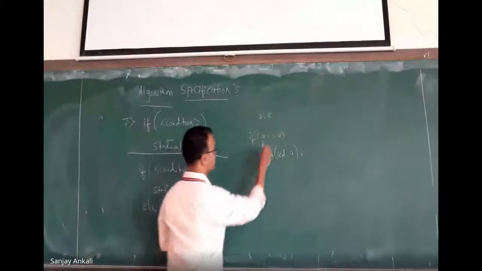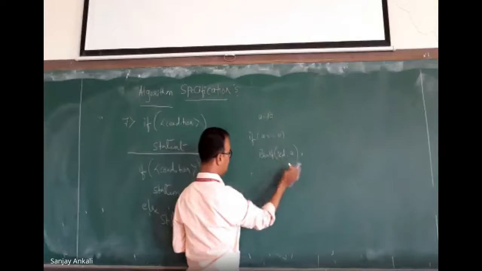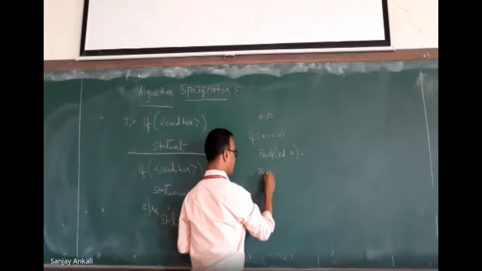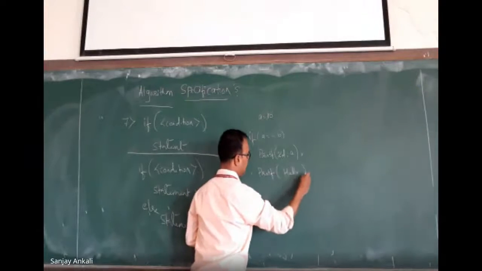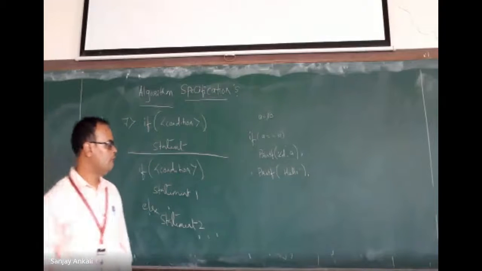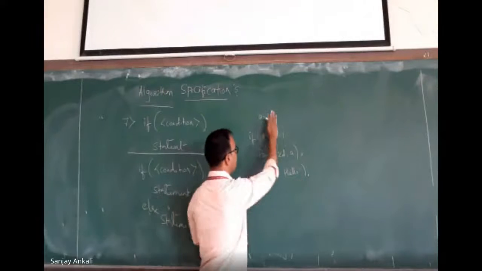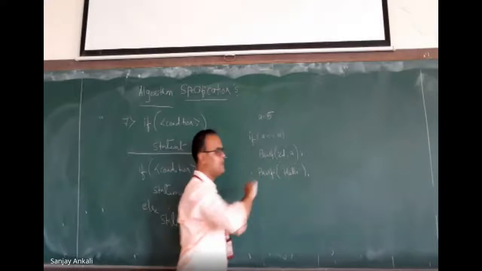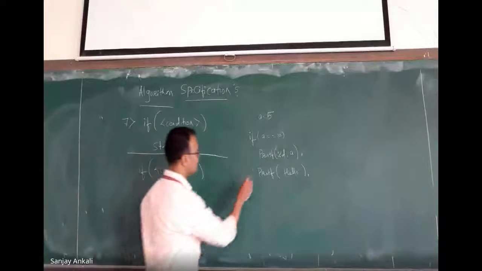Now the next question is, see here, A is 10. If A is equal to 10, I just say print hello here. Now, can anybody tell me what is the output now? We get output hello. If I say A is 5, now you tell me what is the output? Hello. Just hello.